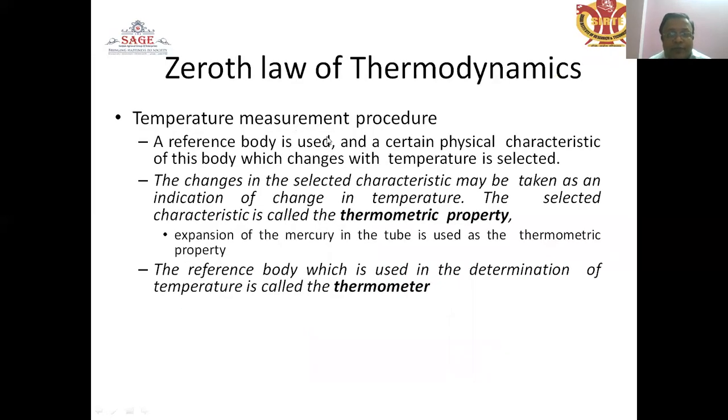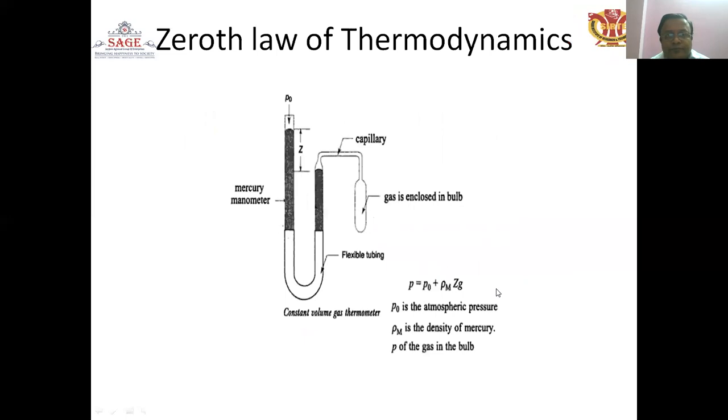That is the temperature measurement procedure. A reference body is used, and a certain physical characteristic of this body which changes with temperature is selected. The changes in the selected characteristic may be taken as an indication of changes in temperature. The selected characteristic is called the thermodynamic property. Expansion of mercury in a tube is used as a thermodynamic property.